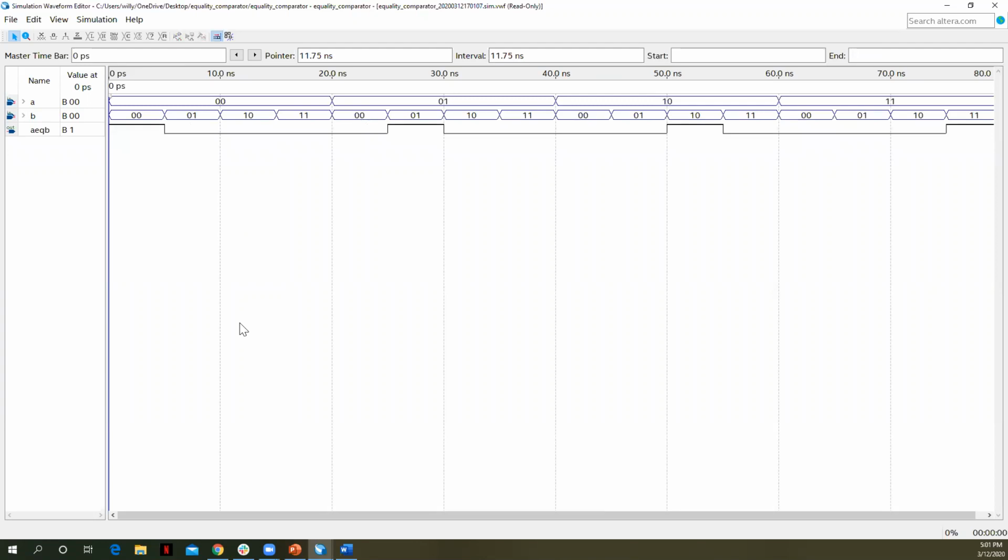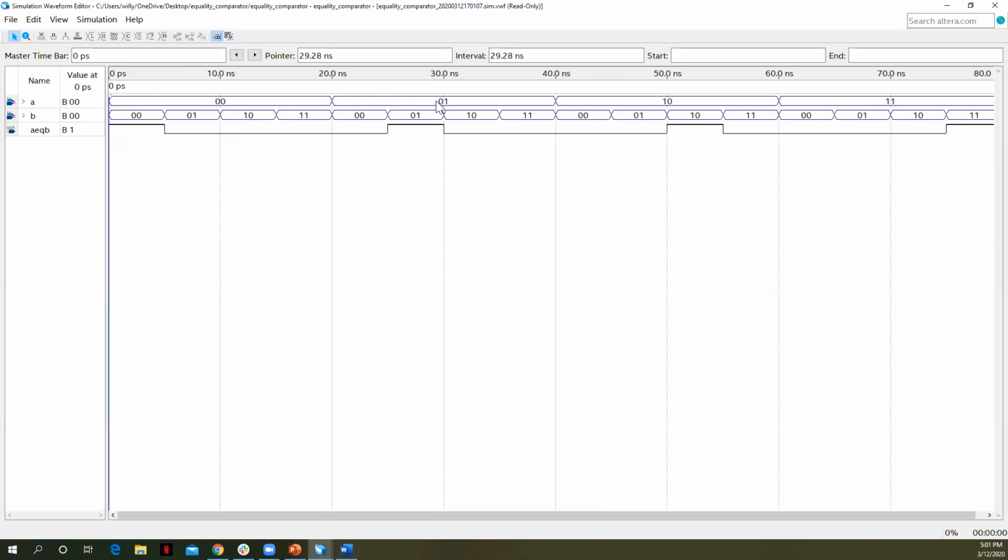Okay, it worked. All right, so let's take a look at our circuit now. Right, we said there's 4 times when A is equal to B. So here B is 0. So in all 4 of these cases, from here right to here, A is 0. So when A is 0 and B is 0, our output's 1. When A is 0 and B is 1, our output's 0. So every case where A is not equal to B, our output's 0.